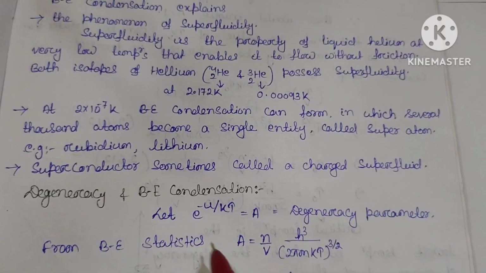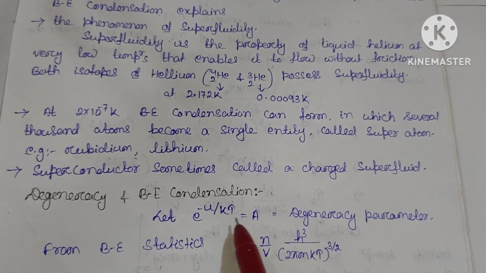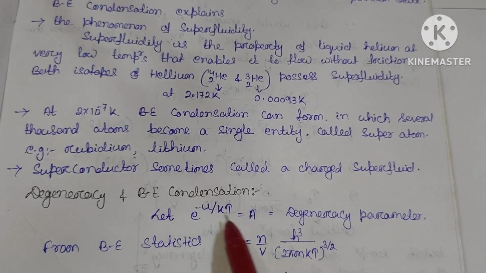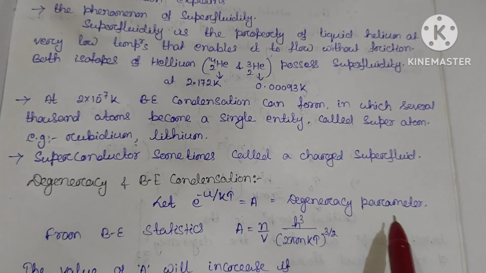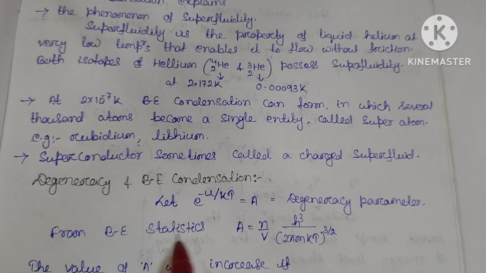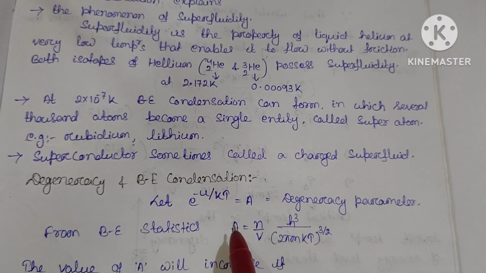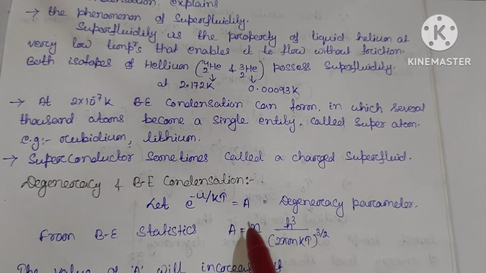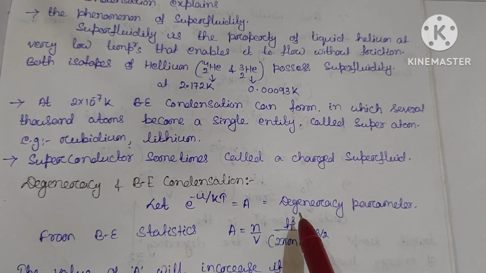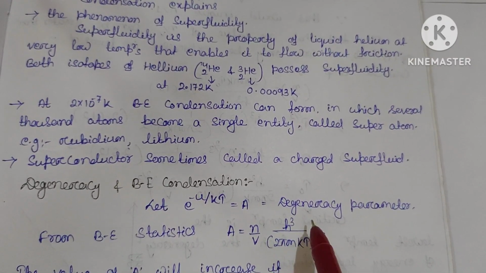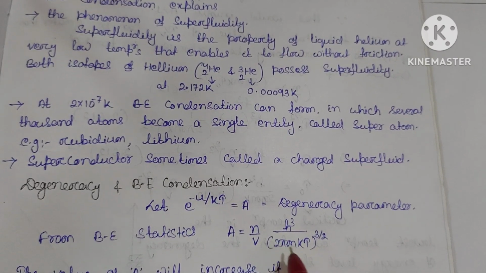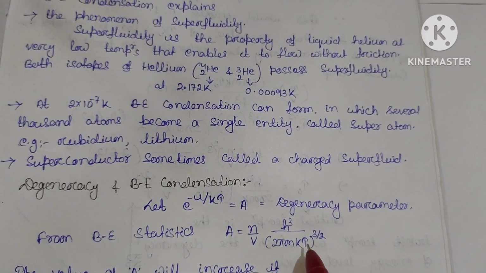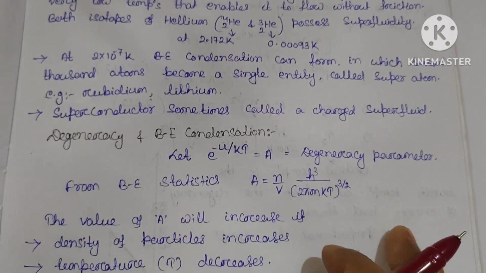This e power minus u by kT is known as the degeneracy parameter. This total term represents the degeneracy parameter. From Bose-Einstein statistics, this degeneracy parameter can be represented as n by v, this is the density, into h cube, where h is Planck's constant, divided by 2 pi m kT whole power 3 by 2. This k is the Boltzmann constant and T is the absolute temperature.